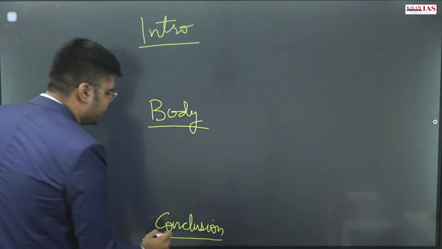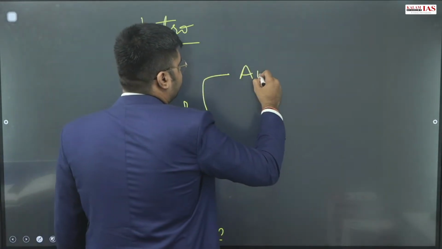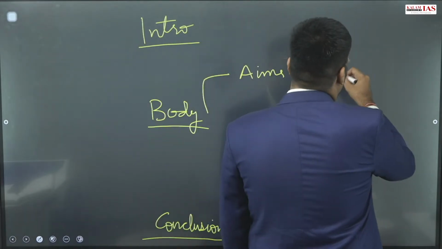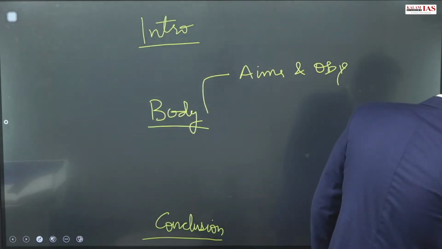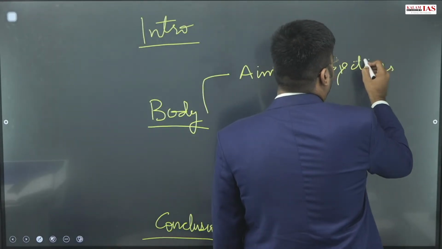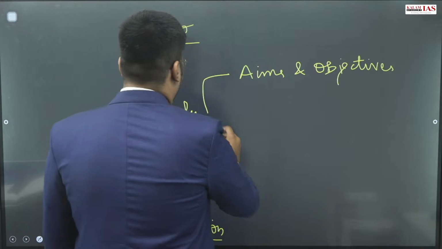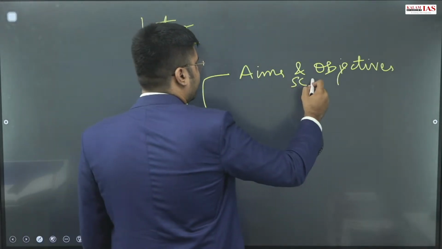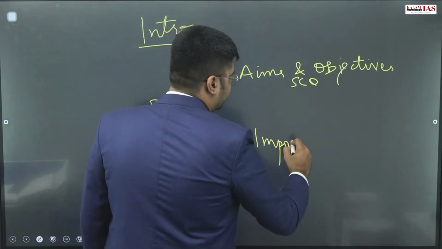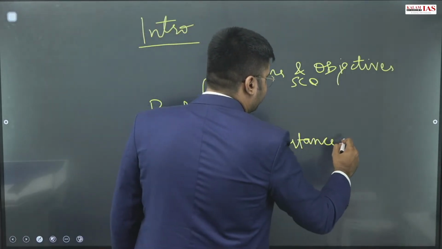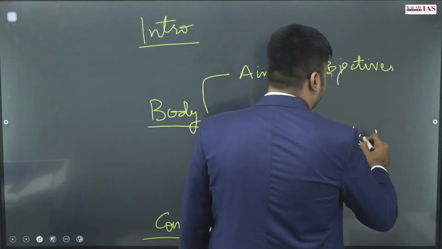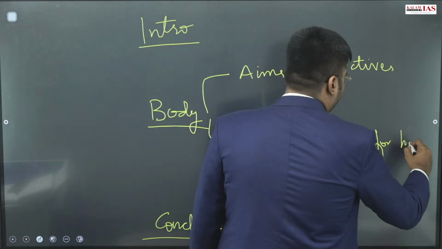The body here is straightforward: first the aims and objectives regarding SCO, then the importance of SCO for India.